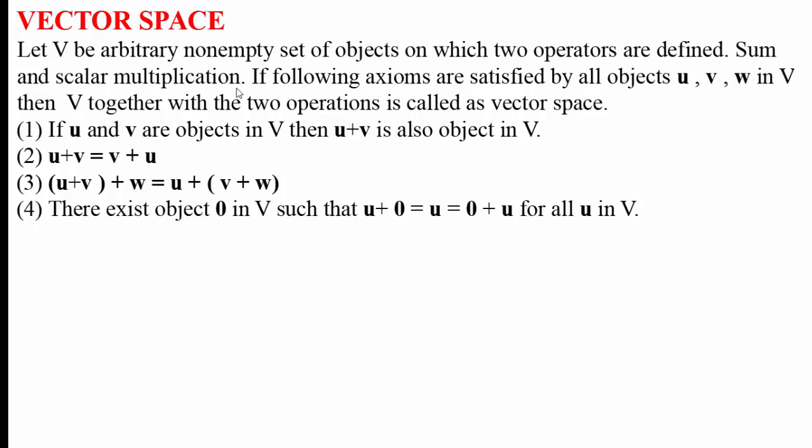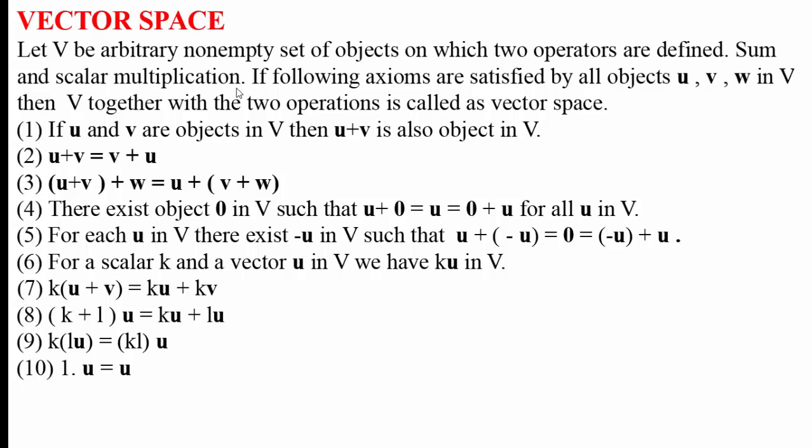Second axiom, U plus V equal to V plus U. Addition is commutative. Third axiom, (U plus V) plus W equal to U plus (V plus W). Addition is associative. Fourth axiom, there exists object 0 in V such that U plus 0 equal to U, which is equal to 0 plus U for all U in set V. That means existence of additive identity. Fifth axiom, for each U in V, there exists minus U in V such that U plus minus U equal to 0 equal to minus U plus U.